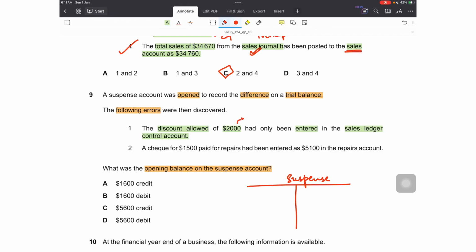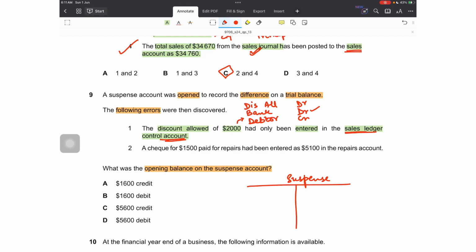Let's quickly make the double entry for discount allowed. We know that discount allowed is an expense, so discount allowed is debited. Discount allowed is recorded when customers make a payment to the business and we allow them some discount. So when customers make a payment to the business, bank would be debited and the debtor would be credited. We know that discount allowed is recorded in the cash book, so bank had been correctly debited. Moreover, it also says that it was entered in the sales ledger control account.